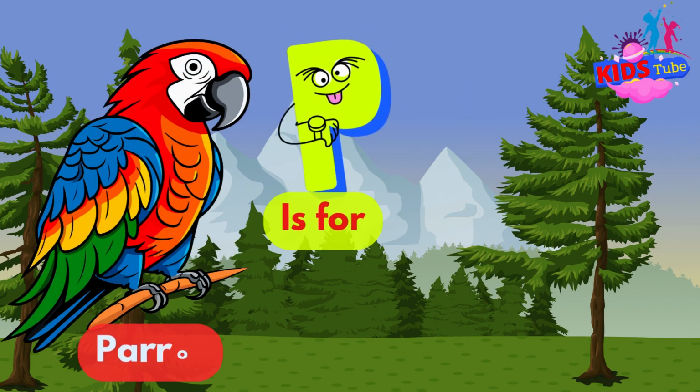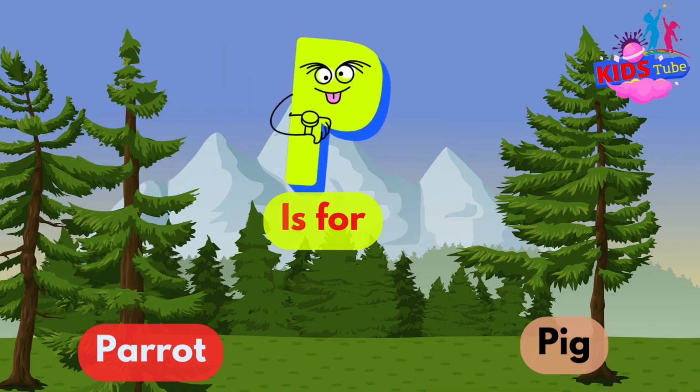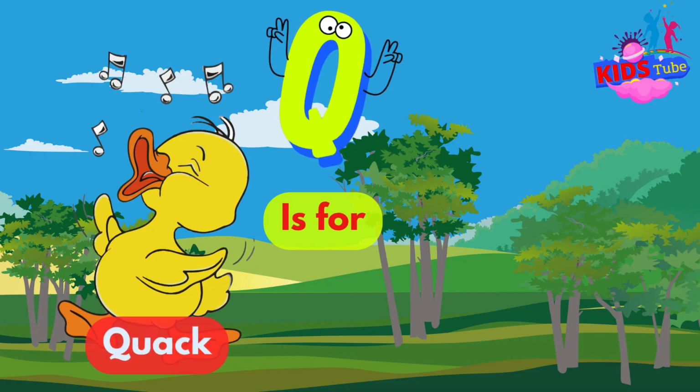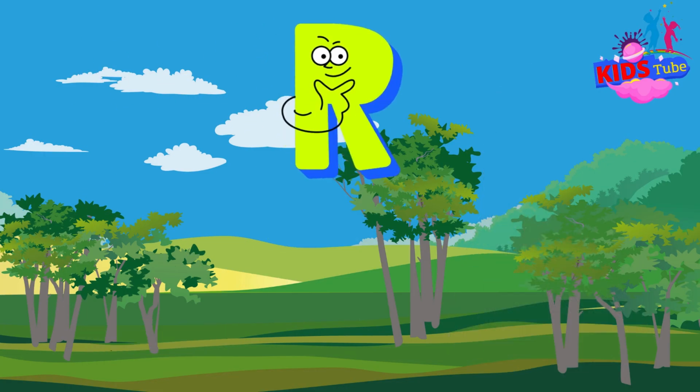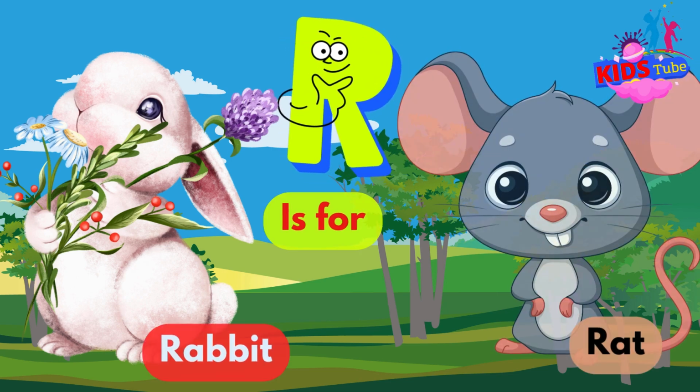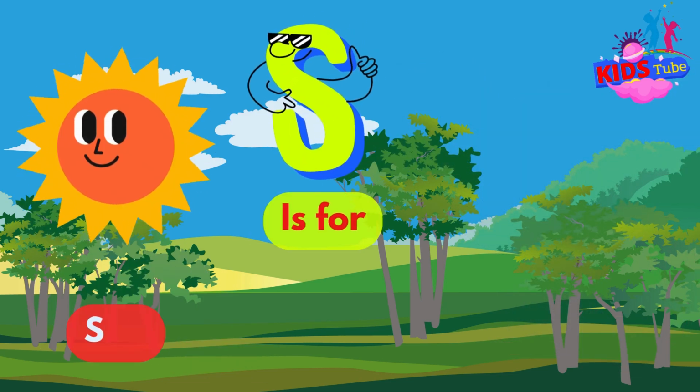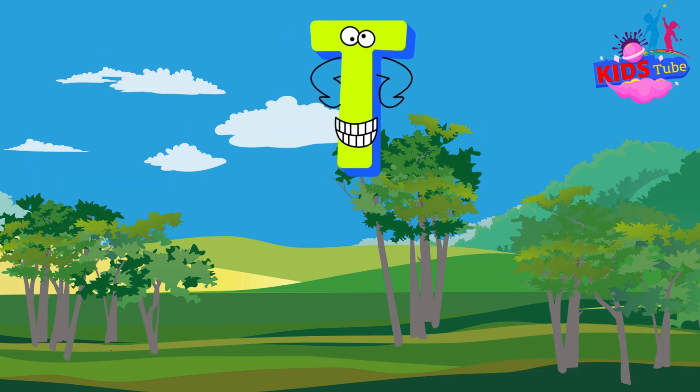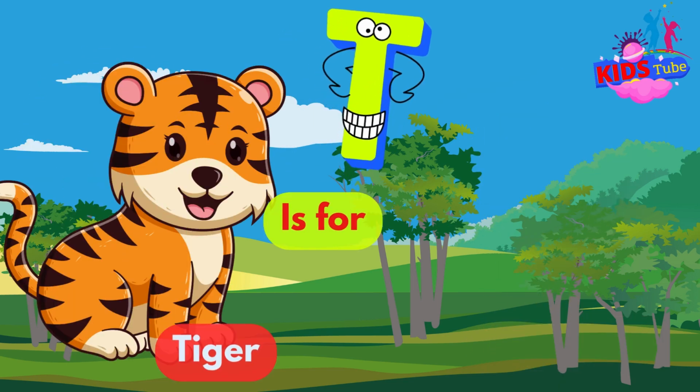P is for parrot, P is for pig. Q is for quack, Q is for queen. R is for rabbit, R is for rat. S is for sun, S is for sunflower. T is for tiger, T is for tree.